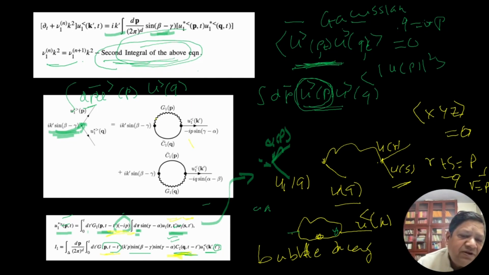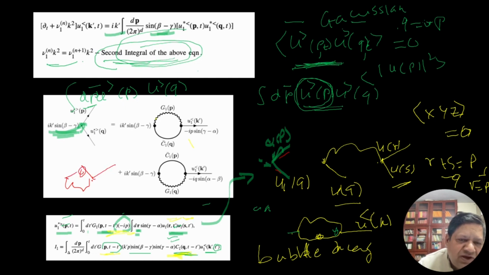Now this is I1. Similarly, we can compute another integral. What is the other integral? If I use the red color, I can expand. Here I use u and p as the Green's function, but why shouldn't I use u and q as the Green's function? If I use u and q as the Green's function, I get the second diagram, with two arrows here and one arrow here.